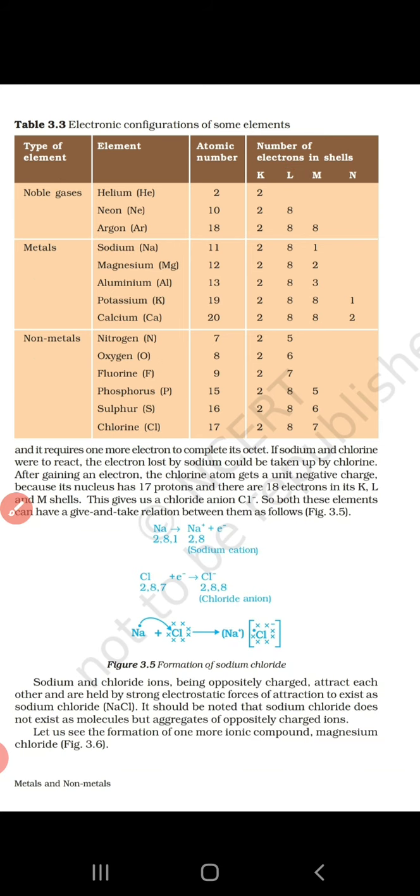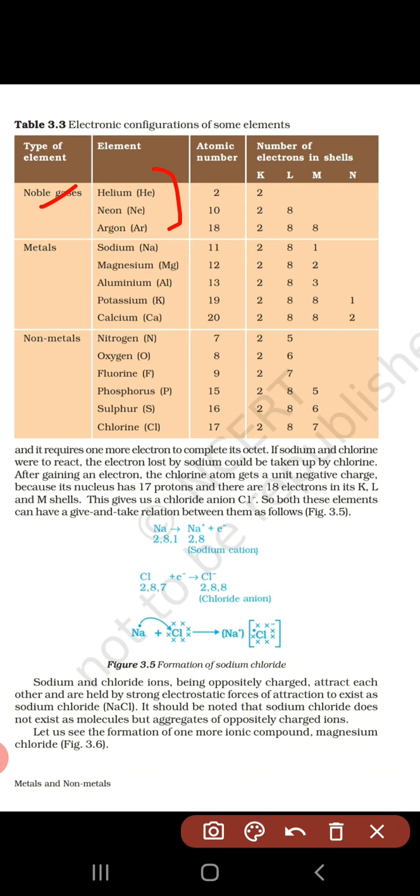First of all, we discussed the inert gases. The inert gases are helium, neon, argon, krypton, xenon, and radon. Here only three are given: helium, neon, and argon. Why do we call these noble gases? Because the outermost shell they have is stable, completely filled.